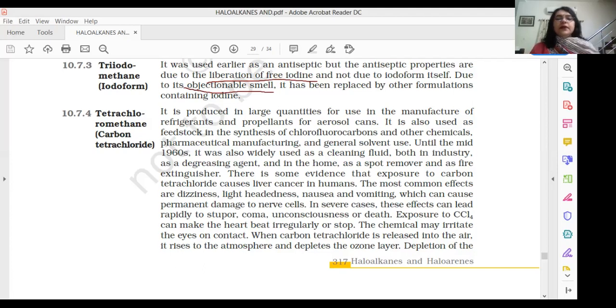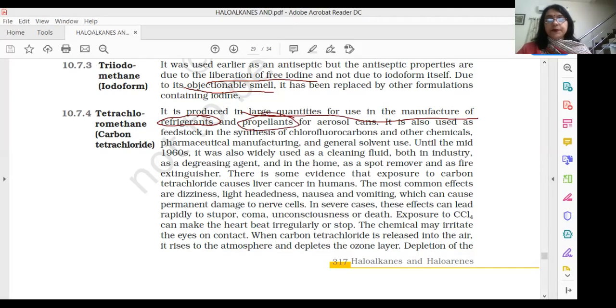The next compound in our syllabus is tetrachloromethane, that is also called as carbon tetrachloride, CCl4. And CCl4 was earlier used as a fire extinguisher, also under the commercial name pyrene. Nowadays, we are not using it as a fire extinguisher. So it is produced in large quantities for use in manufacture of refrigerant. So the key word again becomes refrigerant and propellant, which we need to remember.